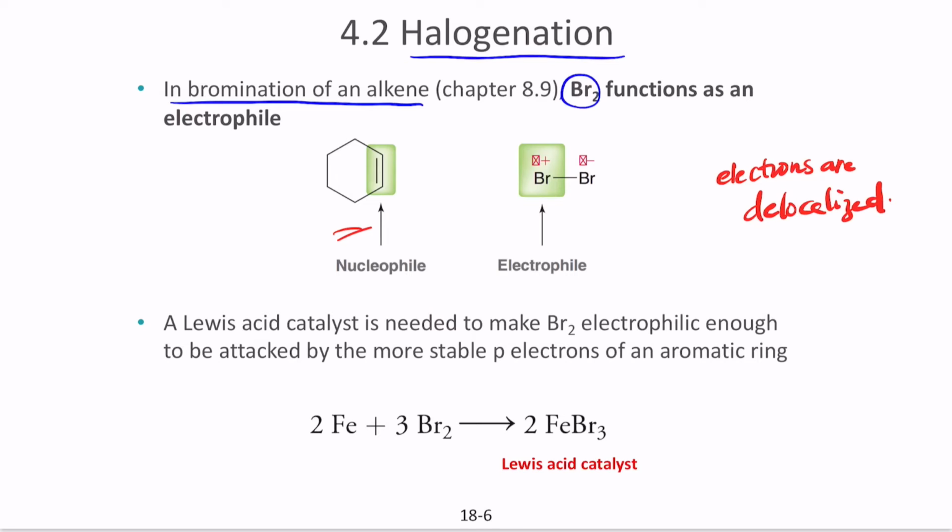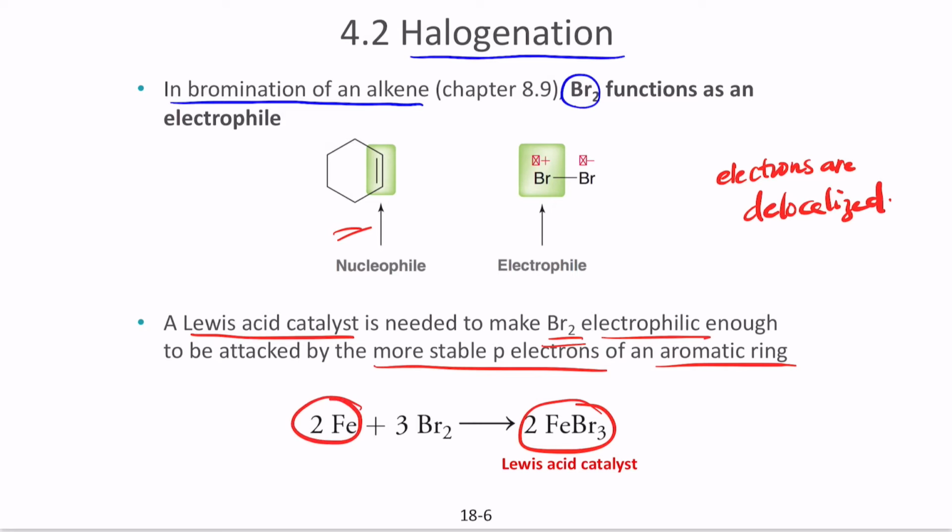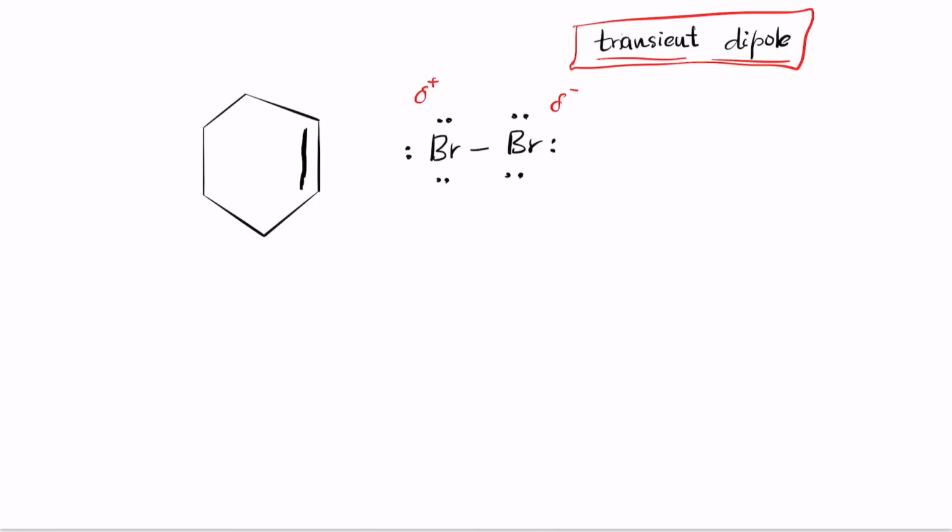To enhance the ability of the molecule to become an electrophile, we use a Lewis acid as a catalyst. The Lewis acid that we use is iron. It makes bromine electrophilic enough to be attacked by the more stable pi electrons in the aromatic ring. The common material used is ferric bromide, where you use iron plus bromine to create ferric bromide, which is a Lewis acid catalyst.